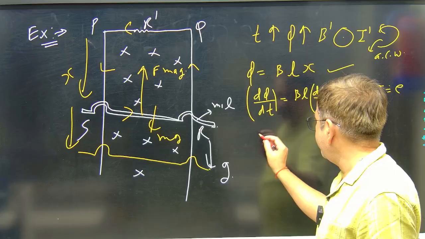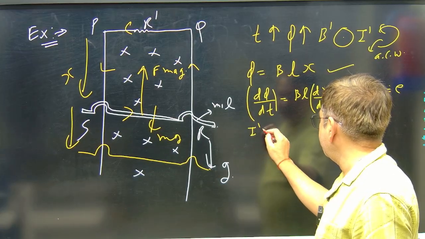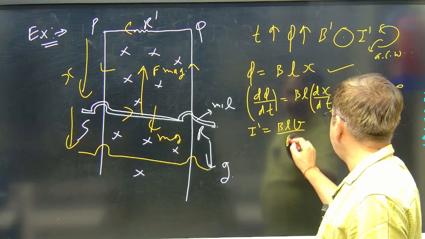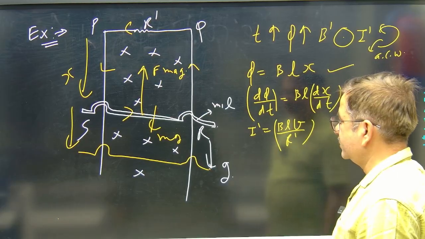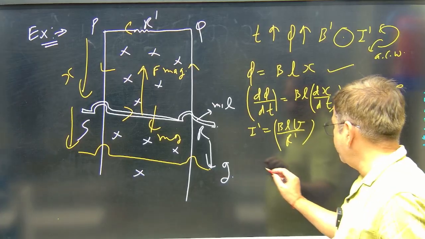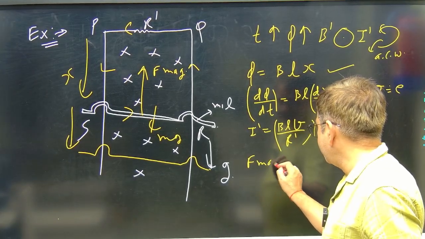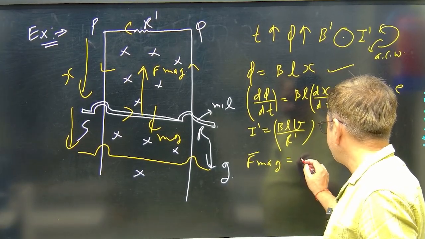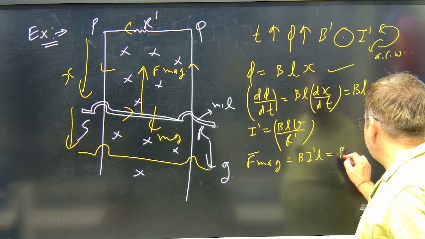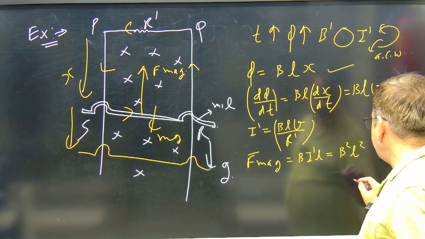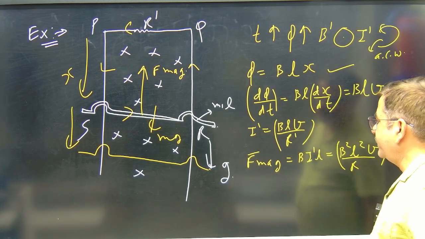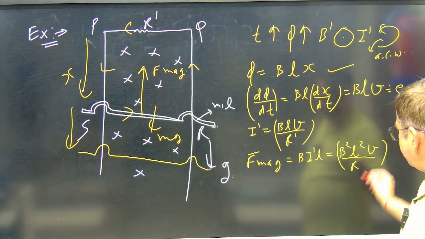Now for the EMF, I can also say the induced current I dash is BLV by R dash. So this is the current. At any instance, what will happen? The magnetic force F magnetic, I can see the same pattern, B I dash into length L. This will be B square L square V by R. This is the magnetic force.